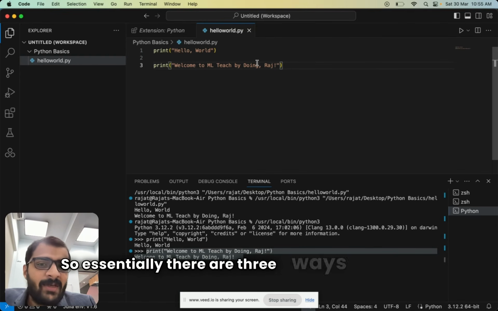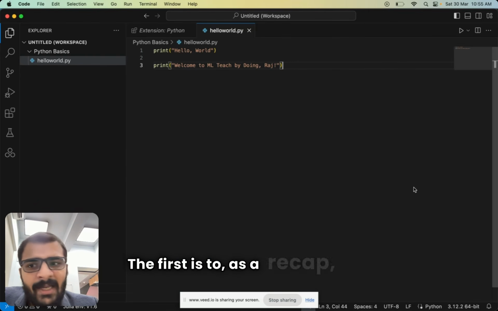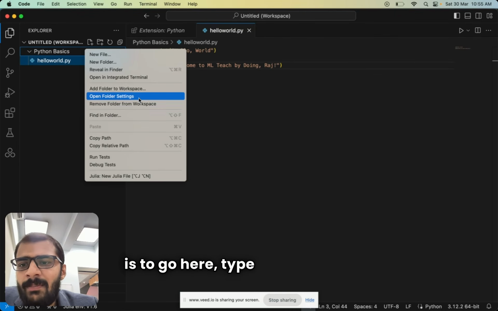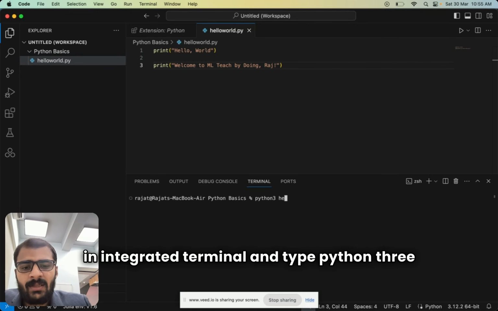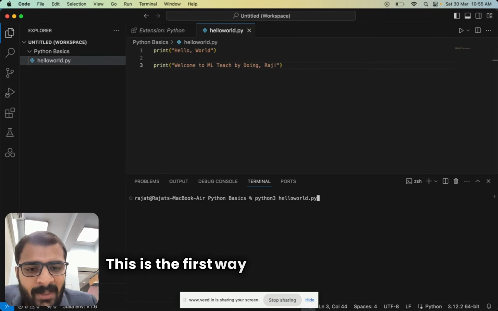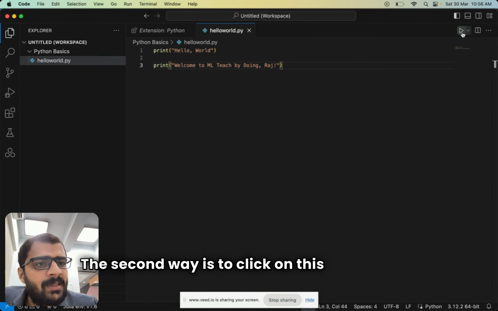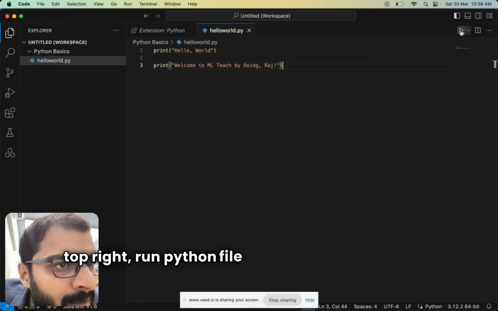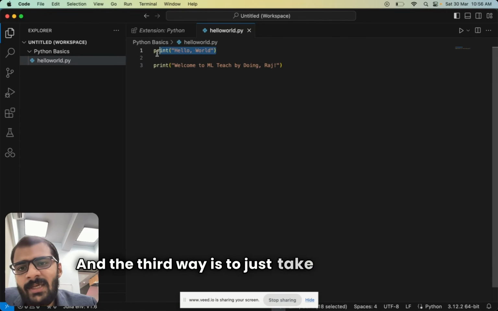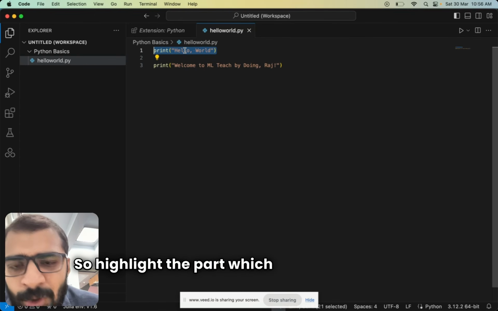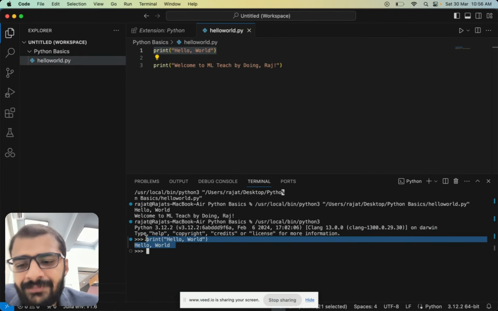So essentially, there are three ways to run the code. As a recap, the first is to go here, click on open in integrated terminal and type python3 hello world.py. This is the first way to run the full code. The second way is to click on this arrow at the top right, run Python file, which I have clicked right now. And the third way is to just take it sequentially. So highlight the part which you want to run and press shift enter, and then it runs only that part.